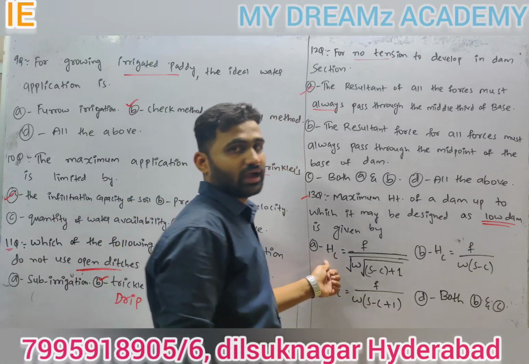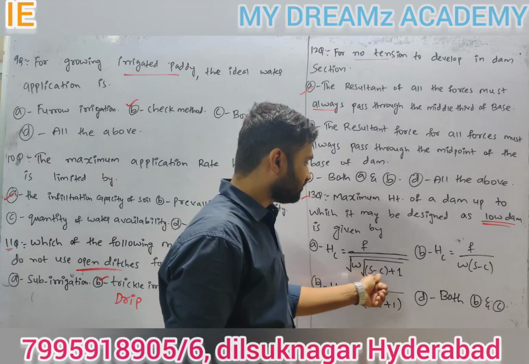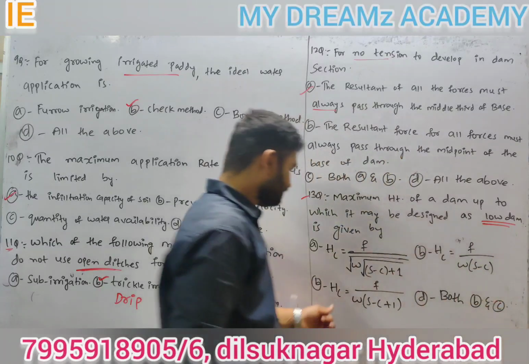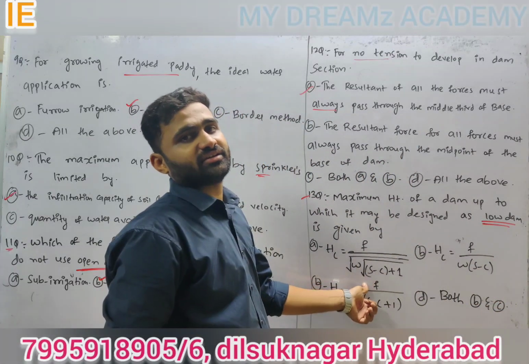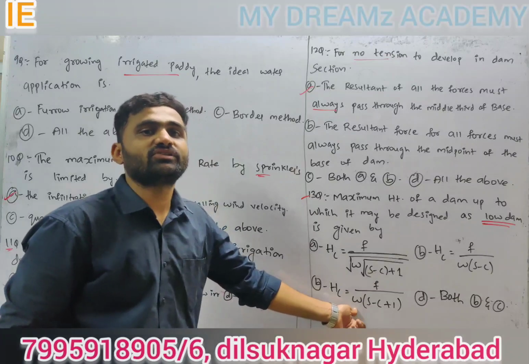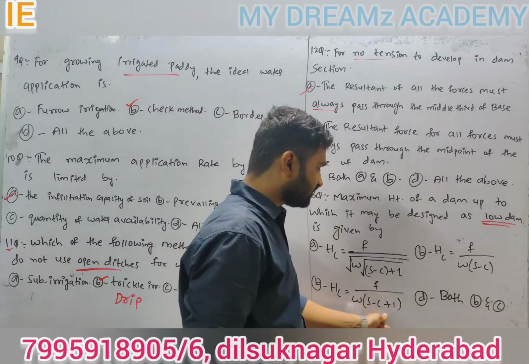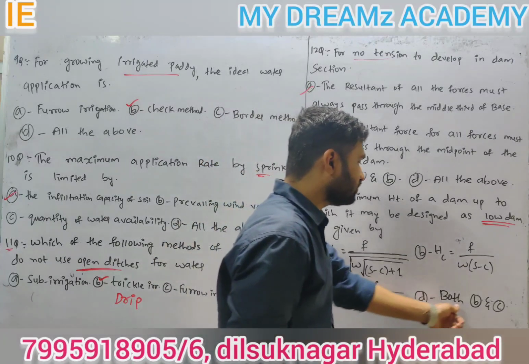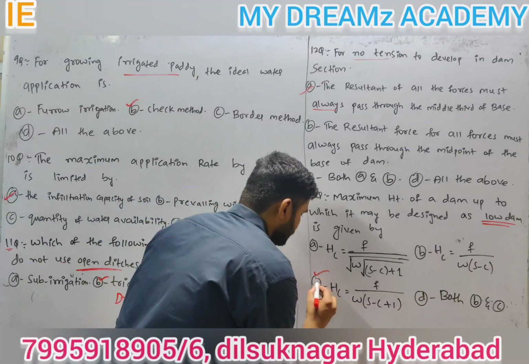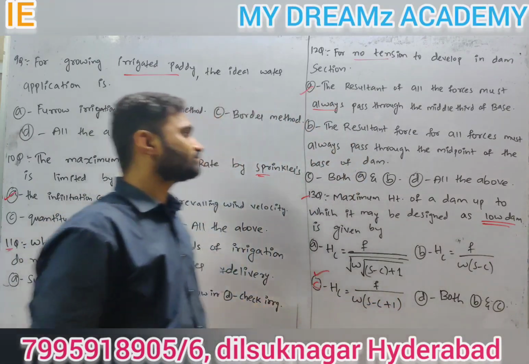HC, the height of dam, is equal to F by W into S minus C. F is nothing but the allowable compressive stress, S, and W is nothing but the specific weight of water. So HC is equal to F by W into (S minus C) plus 1. D, equal to both B and C. So answer is this one: HC is equal to F by W into (S minus C) plus 1.